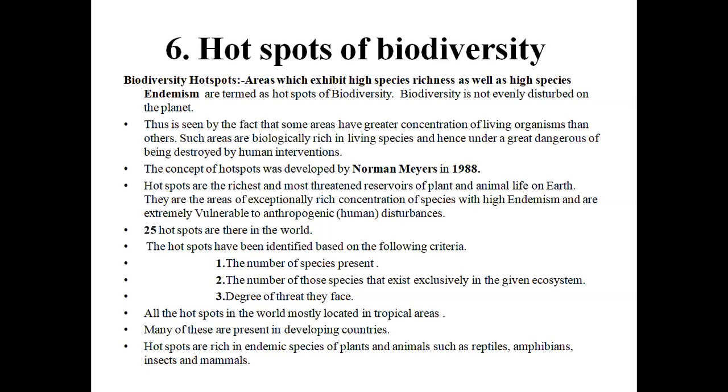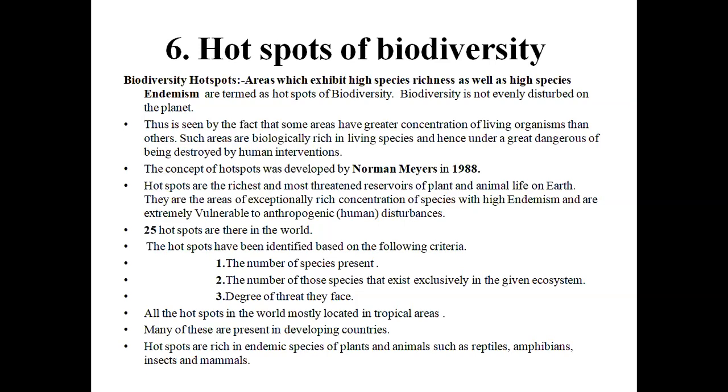According to India, we have two hotspot regions, and worldwide we have 25 hotspots around the world. Hotspots are the richest and most threatened reservoirs of plants and animals of life on the earth.